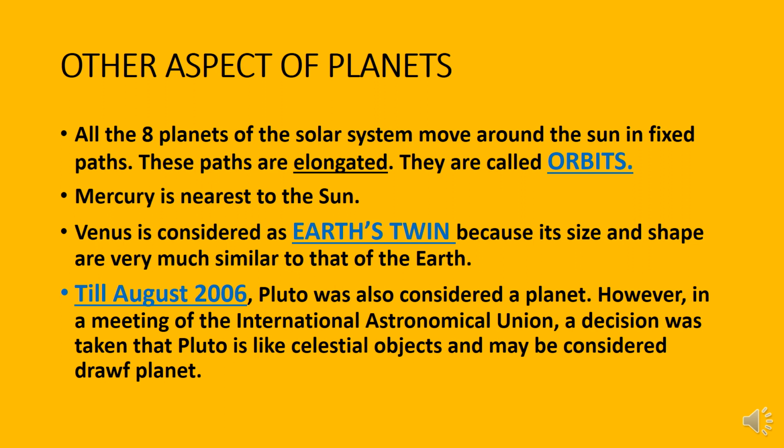Now let us see other aspects of planets. All the 8 planets of the solar system move around the sun in fixed paths. These paths are elongated. They are called orbits. Mercury is nearest to the sun. Venus is considered Earth's twin because its size and shape are very similar to that of the Earth, right? So who is our twin?